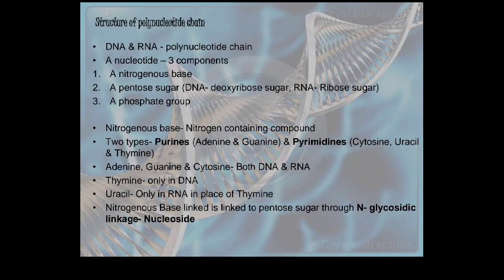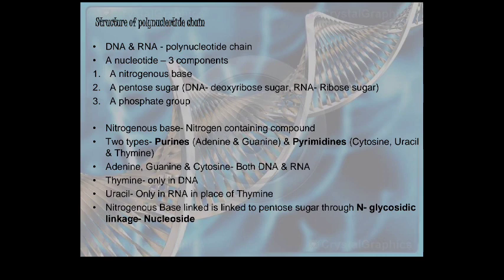Now the structure of a polynucleotide chain. What is the structure of polynucleotides? Mainly, DNA and RNA are made up of polynucleotide chains. A nucleotide mainly has three components. One is a nitrogenous base, another is a pentose sugar.